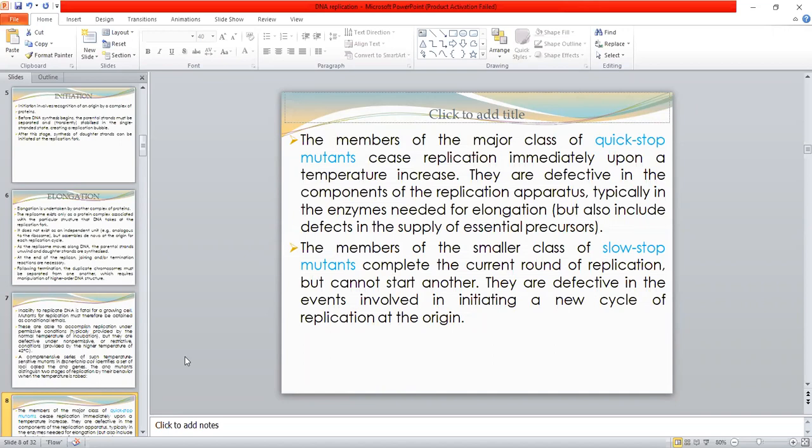So the conditional mutants are classified as quick stop mutants and slow stop mutants. The quick stop mutants will cease replication immediately when there is a rise in temperature. So the replication ceases immediately when the temperature is increased. But in case of slow stop mutants, if the temperature is increased, their current round of replication will continue and will be completed. But they cannot start the next round or next cycle of replication.